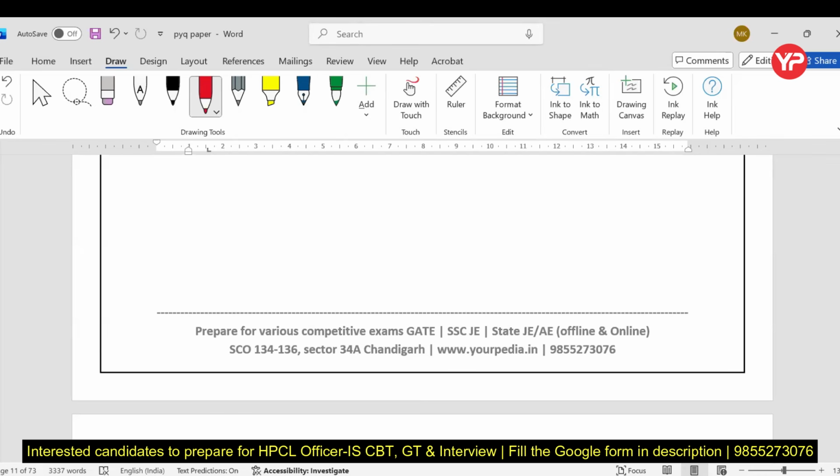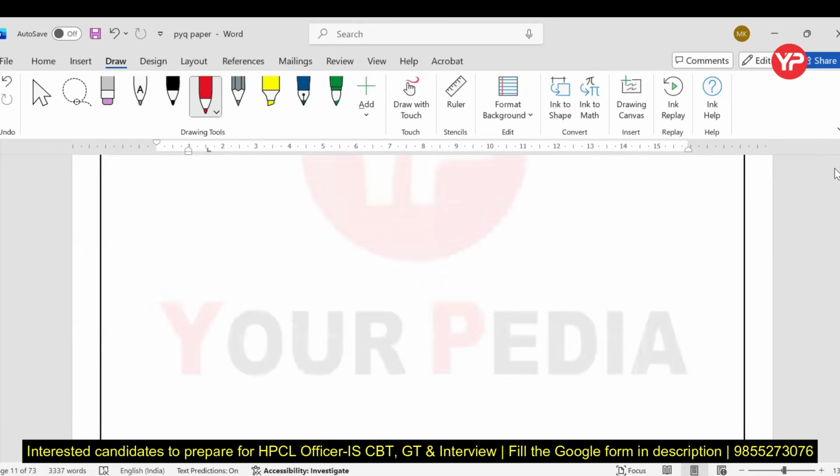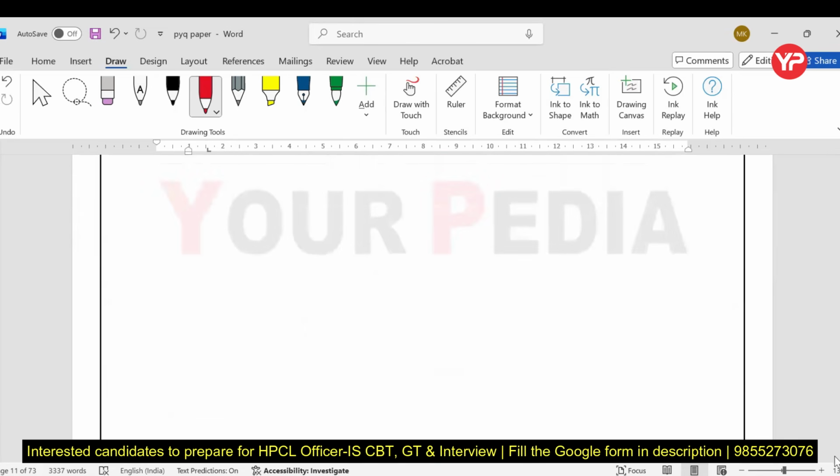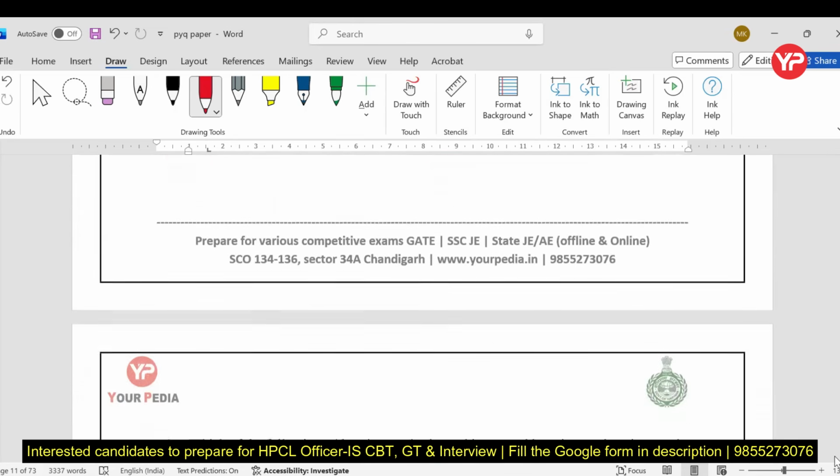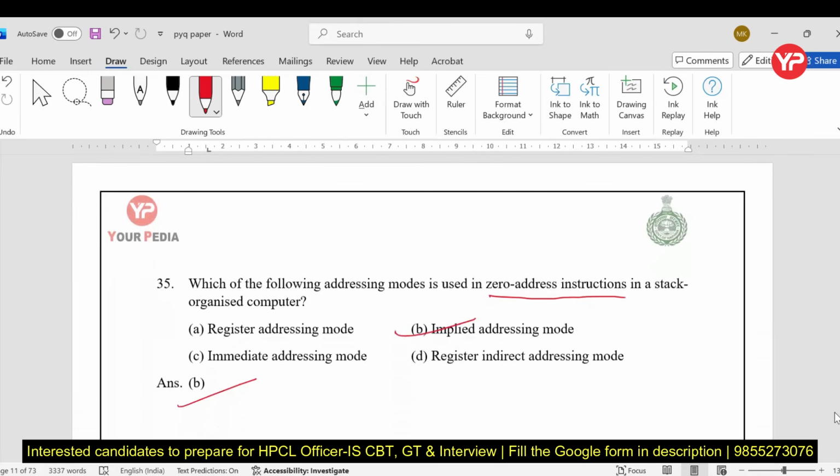In register addressing mode, we are using the registers, my dear students. It uses the register explicitly. In the immediate addressing mode, the operand is also part of your instruction. And in the case of register indirect addressing mode, the register contains the address of the operand, my dear students.